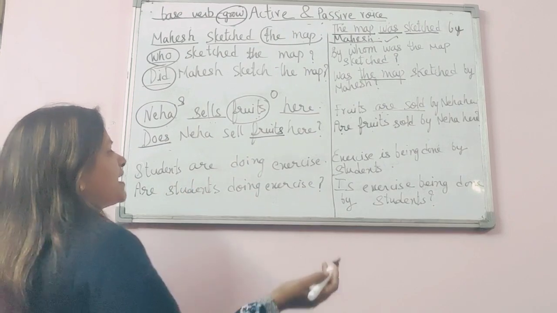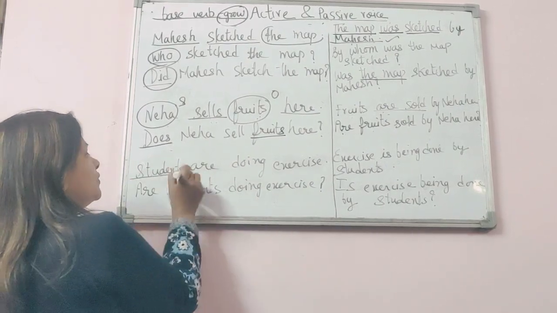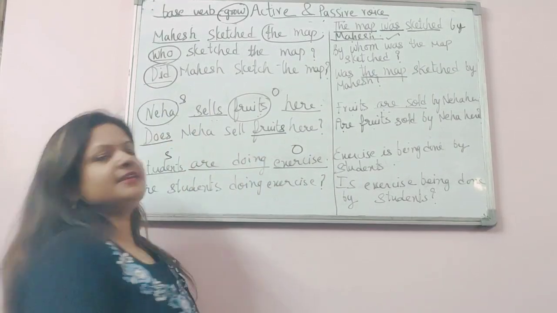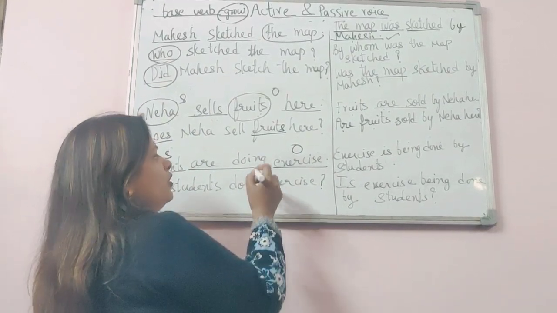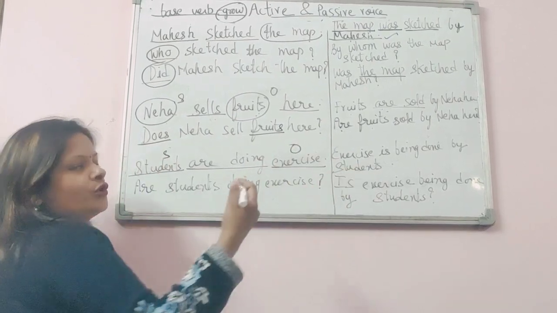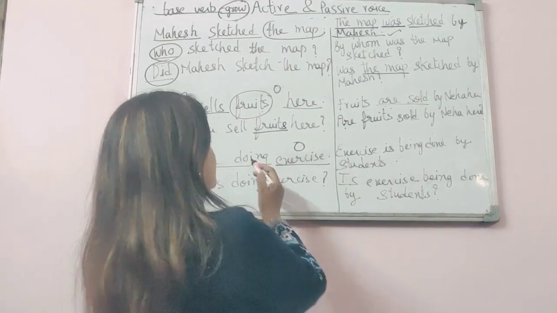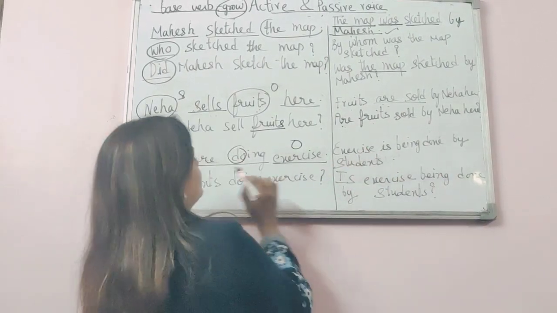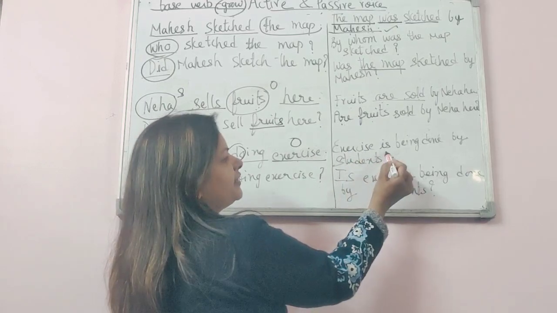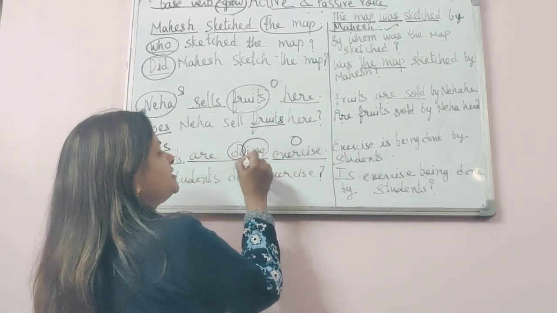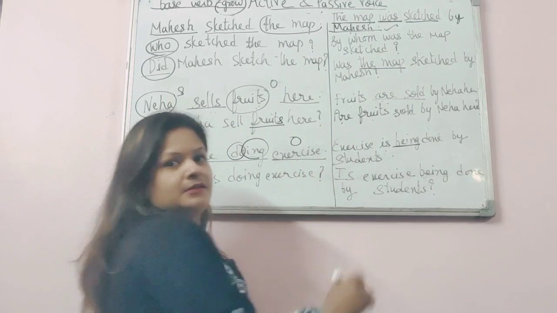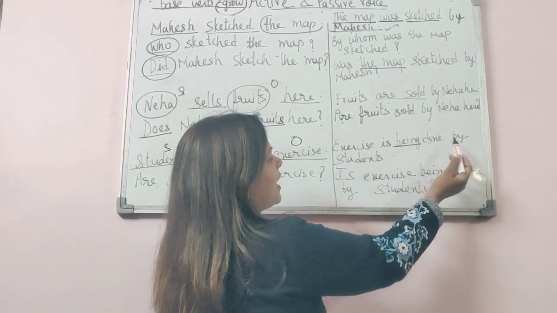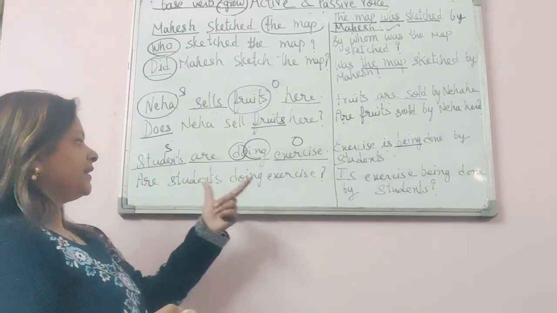Students are doing exercise. Now, students is our subject, exercise is our object, and the sentence is in present continuous. So, in all the continuous passive voice, we also write is, are, and am. The base form is do, so the third form of do is done. Exercise is singular, so I have written is, and this ing is adjusted as being. Okay, so the correct sentence is exercise is being done by students.